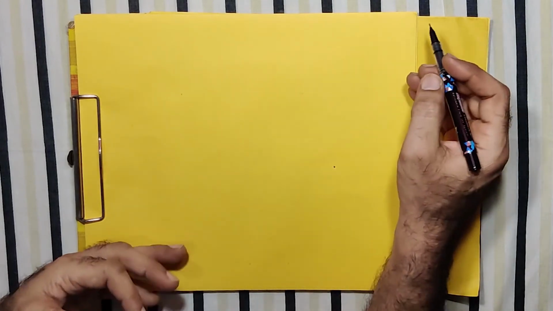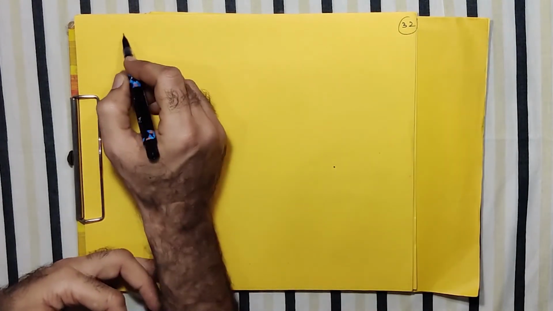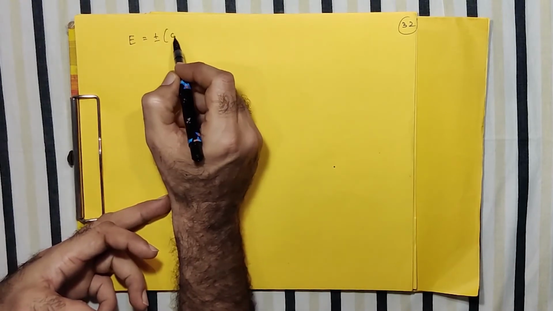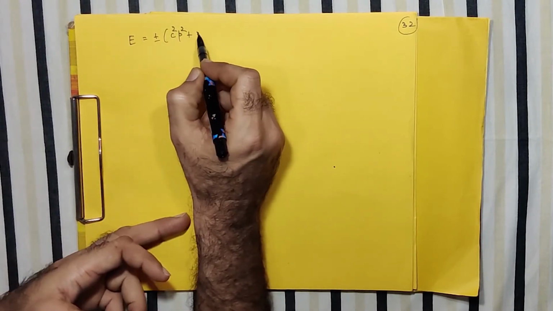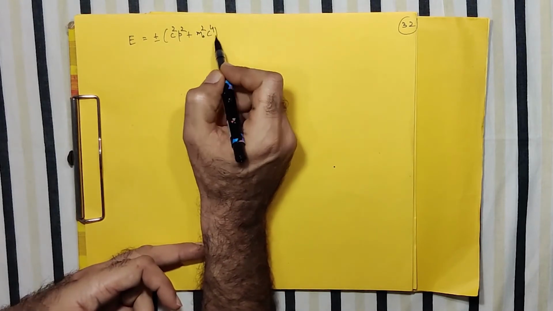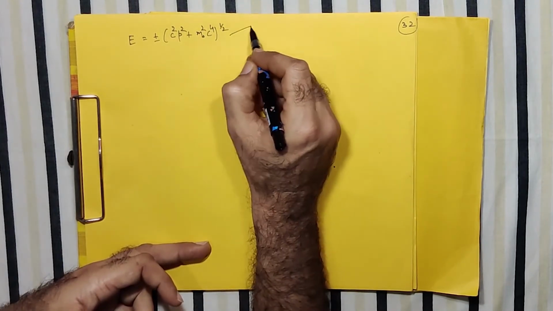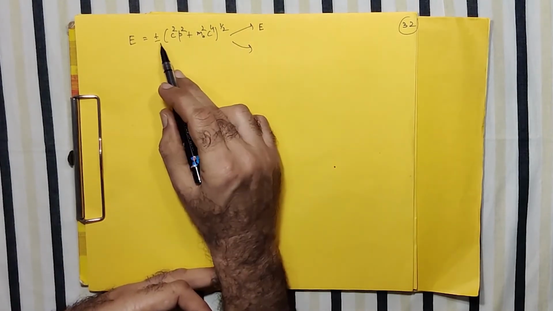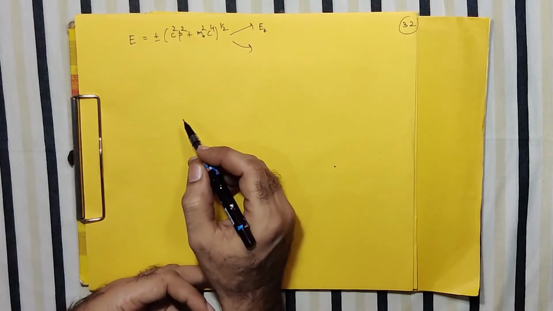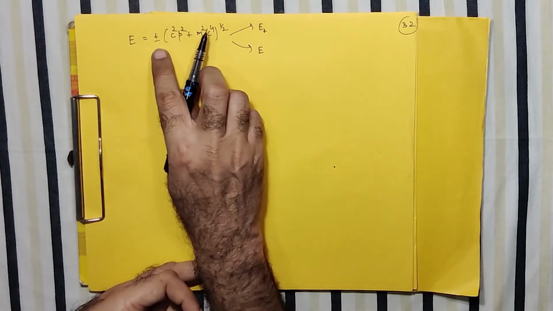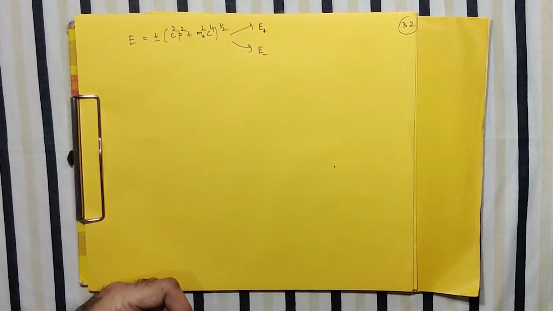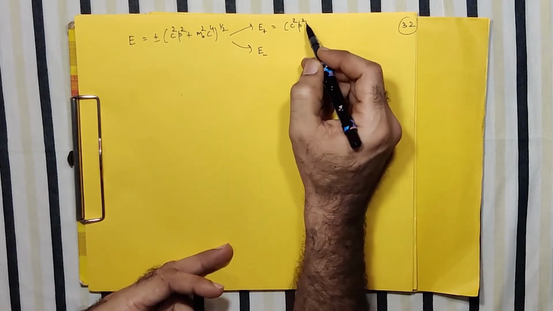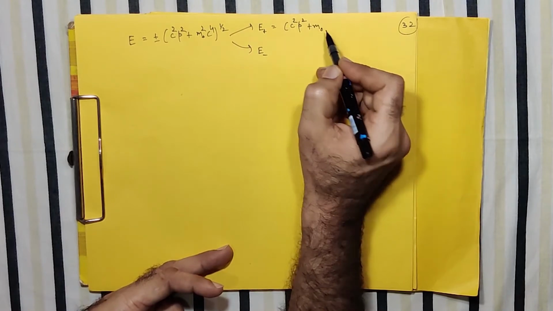So I write that again: the energy of a particle can be plus or minus c square p square plus m0 square c raised to 4 raised to half. Therefore now we have two possibilities, either E can be positive, let me write that solution as E plus, and energy can be negative as well, that solution I write as E minus. Both possibilities are allowed in relativistic quantum mechanics.